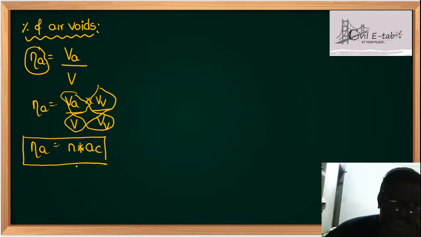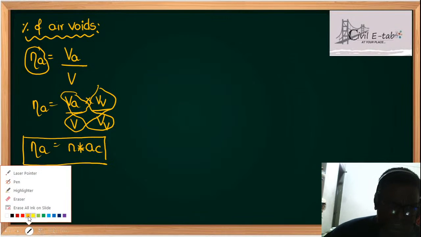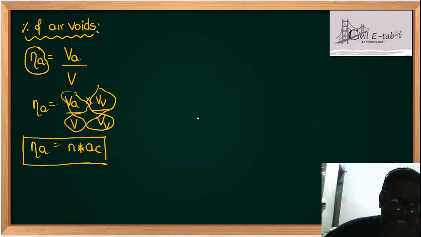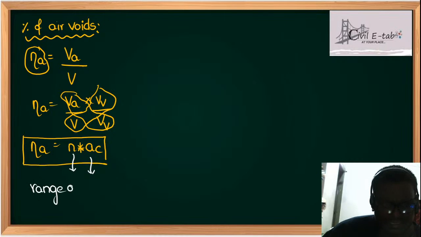Now see students, whenever I am explaining percentage of air voids, it is porosity into air content. So here in this case, what is the range they can ask you? Range of Na, students, this is very important. When air content is 0, percentage of air voids is 0.